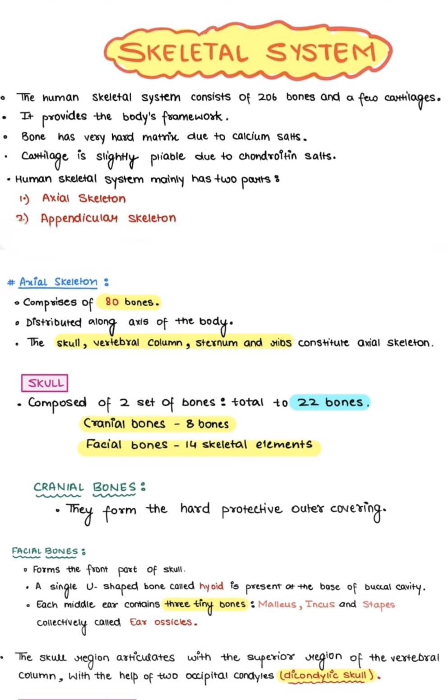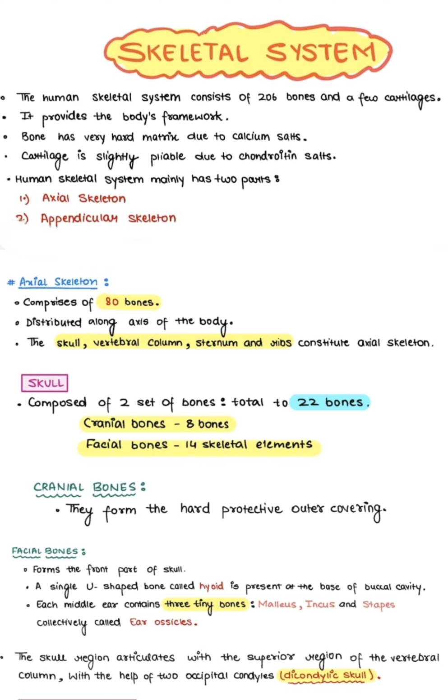The skull is composed of two sets of bones totaling 22 bones. Cranial bones, 8: these form the hard protective outer covering for the brain. They include two parietal, two temporal, one occipital, one frontal, one sphenoid, and one ethmoid bone.